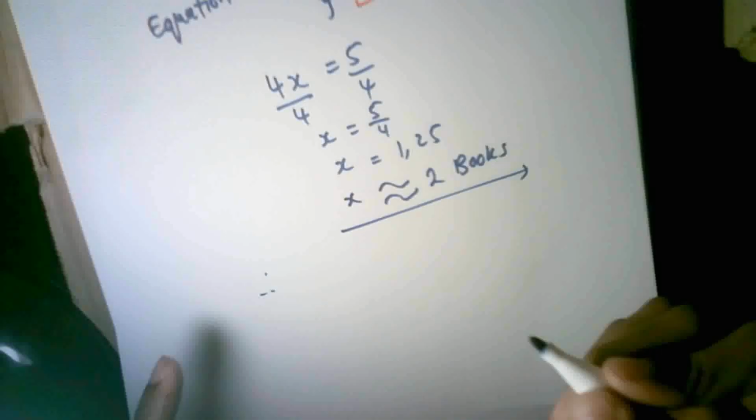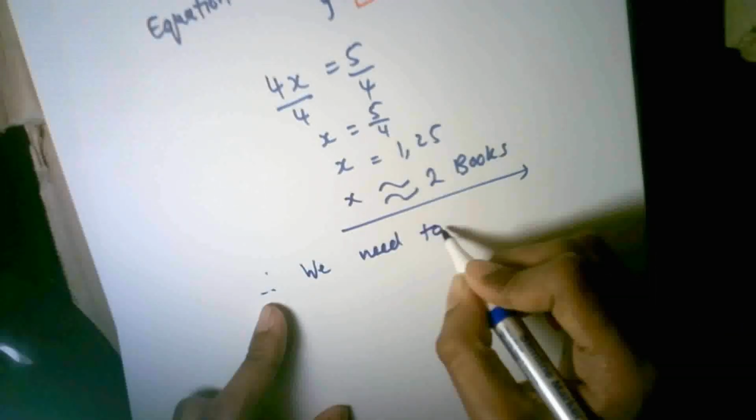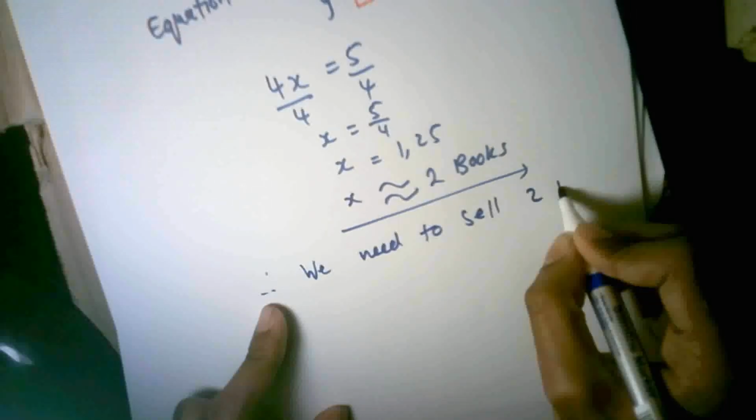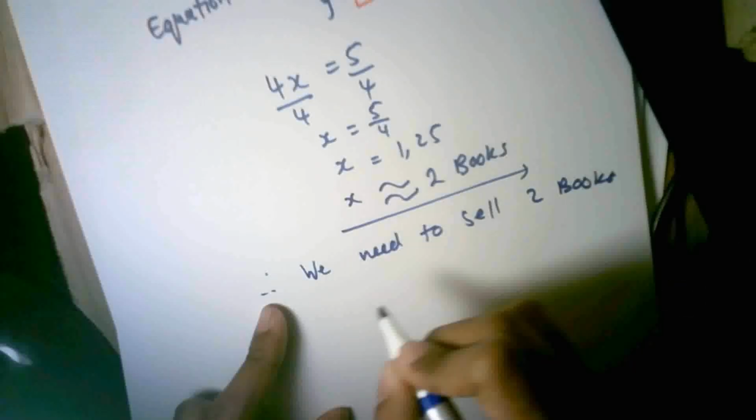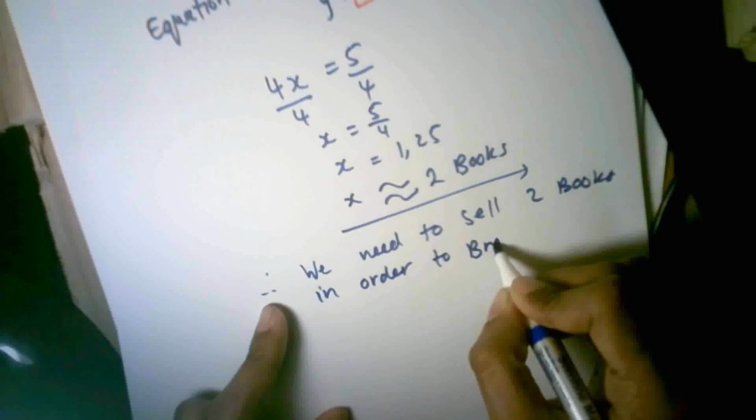So therefore, my final statement, let's write a nice English sentence, although this is math. We can say, therefore, we need to sell 2 books in order to break even.